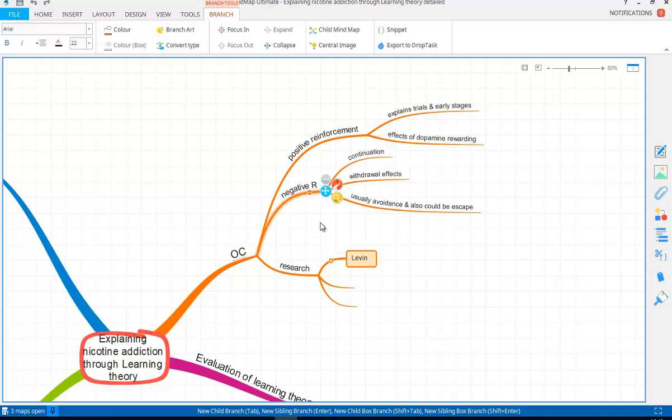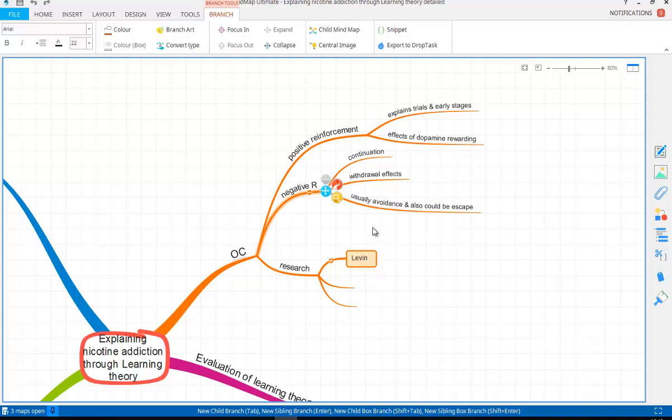As already mentioned, what we get are withdrawal effects if we haven't been taking the substance. So if we haven't been smoking, somebody's going to have increased agitation, worse concentration, mood swings, increased anxiety, possibly depression. They won't have that euphoric feeling, and therefore they're going to have negative effects. So these withdrawal effects.